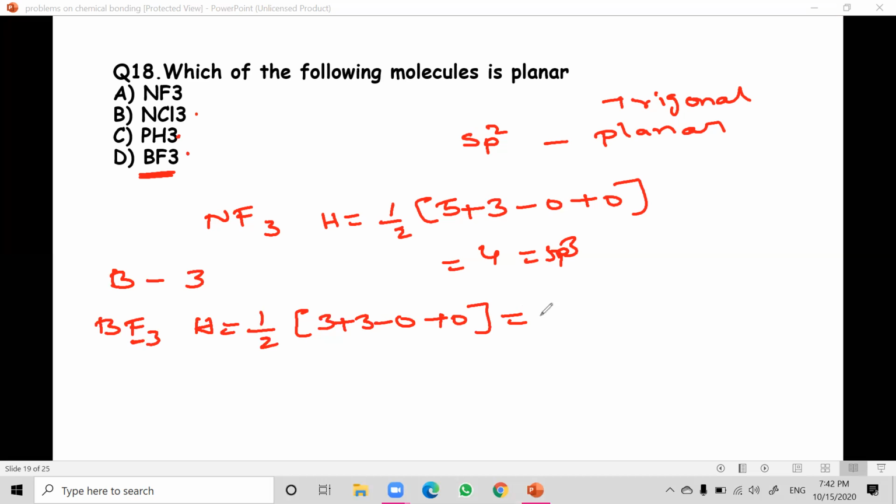So total 6, 6 by 2 is 3. 3 means sp2. So the answer is D. I hope it is clear.